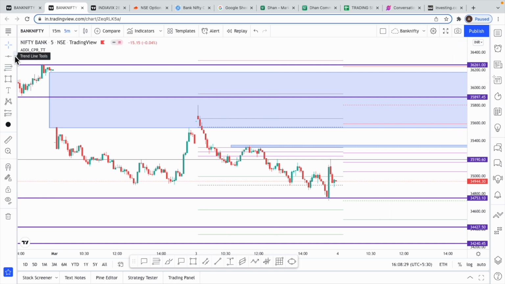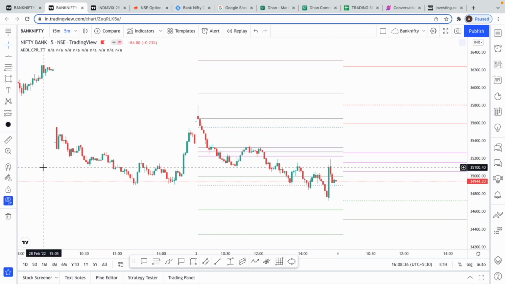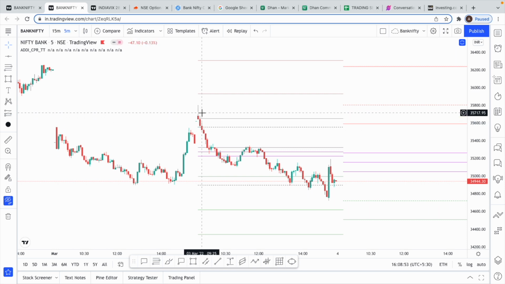I'll help you out. Just to show the beauty of the CPR levels, right, how it works on a 5-minute chart, let me close all the lines that I have drawn. See, these are all the CPR indicator lines. If somebody had taken a shot after the first candle also, see, though we had a view that we will not trade in the morning today as it is expiry and the premiums will be high, but it all depends on the price action, right? When you get such a beautiful price action, why not take a trade? So still we waited for a confirmation, and once this previous day high broke on the downside, then we entered.